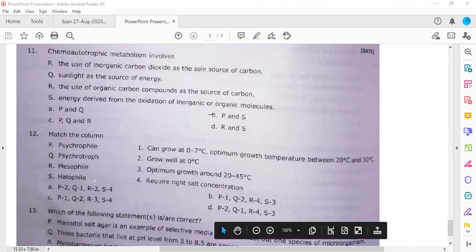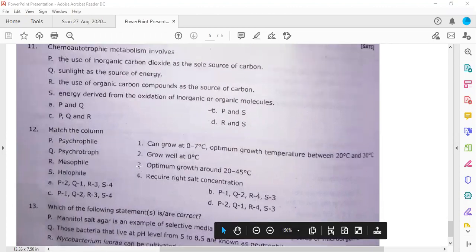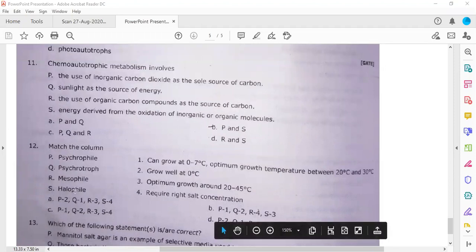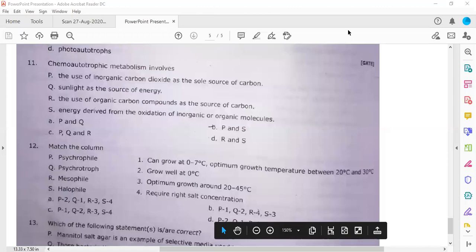Okay, so we have not discussed this actually. So I'm telling you, please hold on, I'm coming to this particular question. Okay, psychrophile, psychrotroph, mesophiles, halophiles. Halophiles means those bacteria which live in high salt concentrations. So S is for mesophiles, which grow in normal conditions, with optimal growth around 20 to 45 degrees Celsius. See, psychrotroph and psychrophile, this is A, this is B. So P is B, Q is 1, right? So you can match the following.